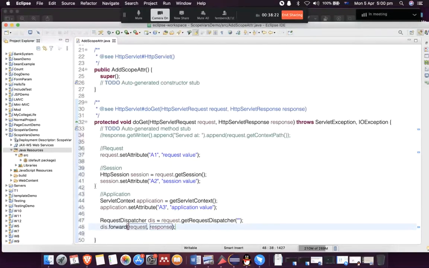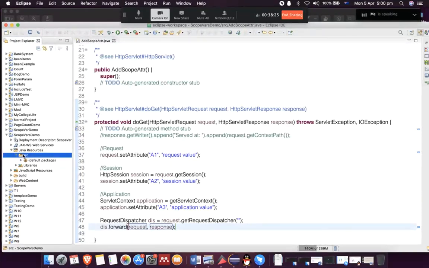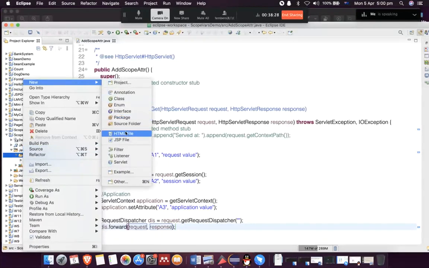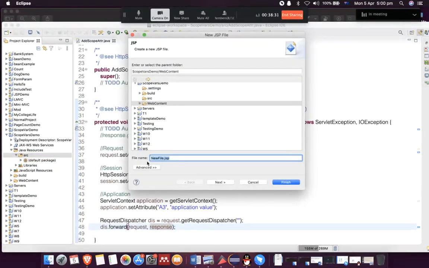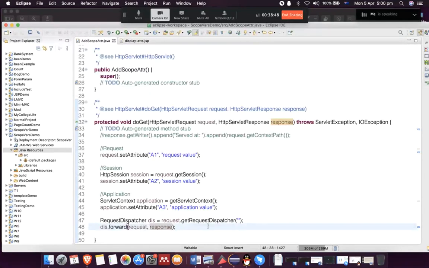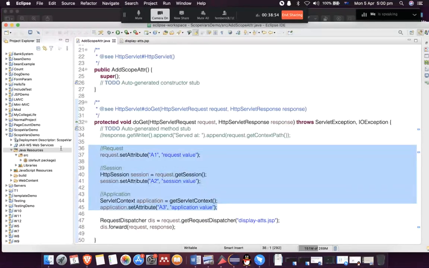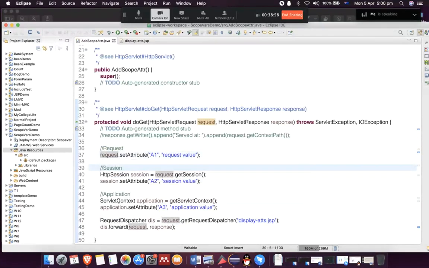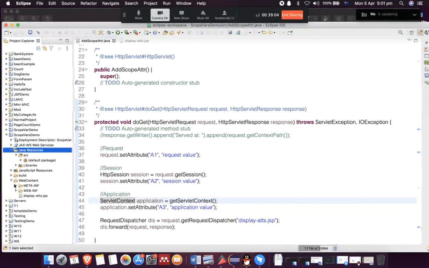All right, so let's go ahead and create a JSP file where we can display them. I'm going to call it display attributes. I will copy this name, displayAttributes, and put the name here so we can forward it. So remember, we have 3 attributes, one in the request, one in the session, one in the application. How can we access these different attributes in our JSP?